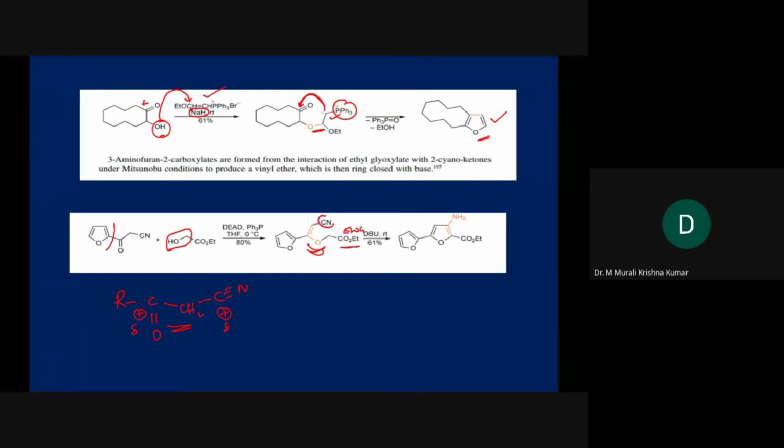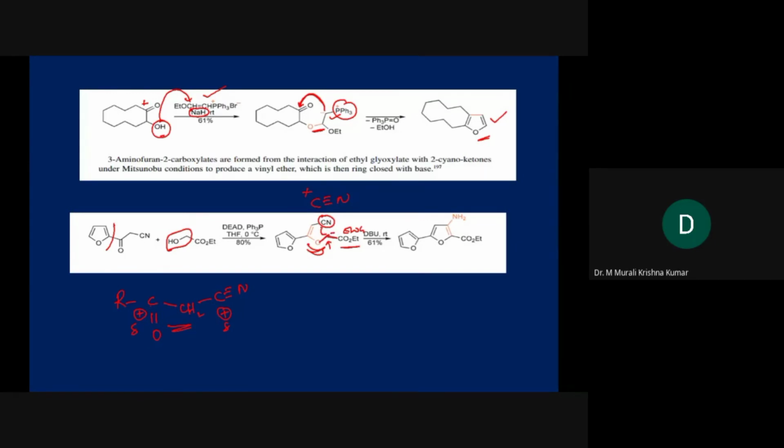As I told you, cyanide contains C triple bond N and the carbon has positive charge. So here OCH2, from this carbon we can eliminate one proton, so thereby it will become negatively charged.